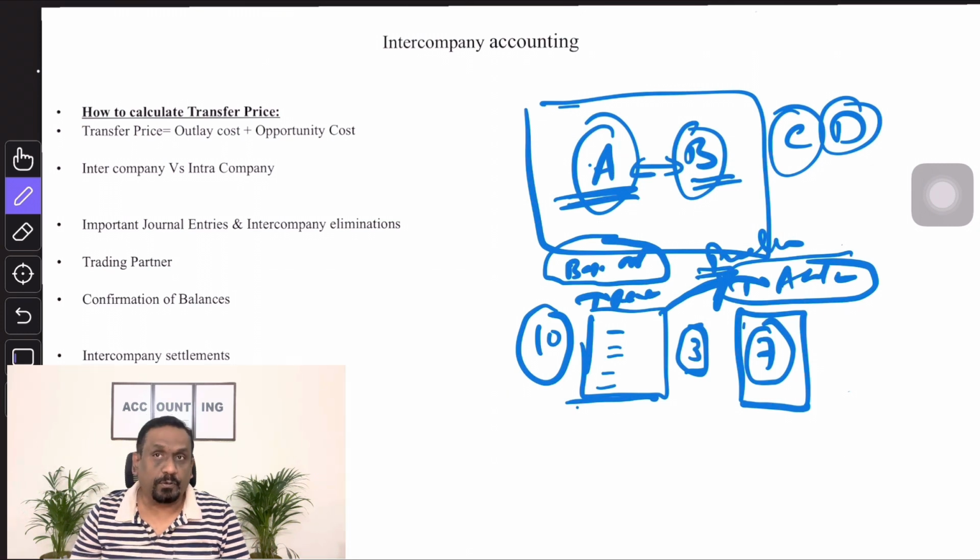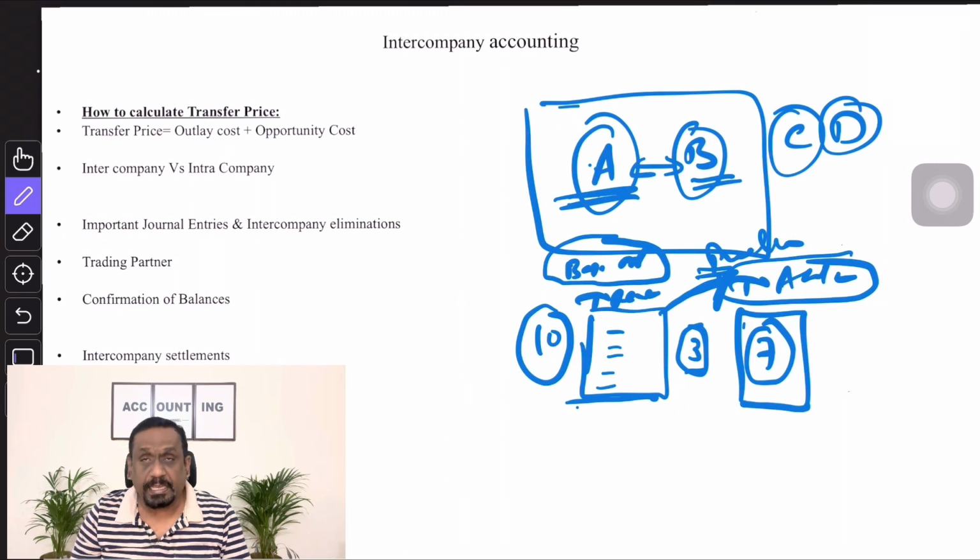B wouldn't have received those goods, or those goods would have been received and returned back to A. Those goods might be in transit. There could be any reason why B wouldn't have recorded these 3 transactions. Then what will happen? Someone has to book an accrual, right? So then negotiations happen between A and B.